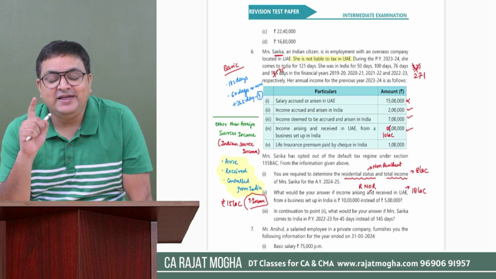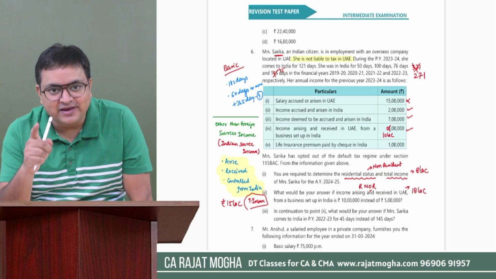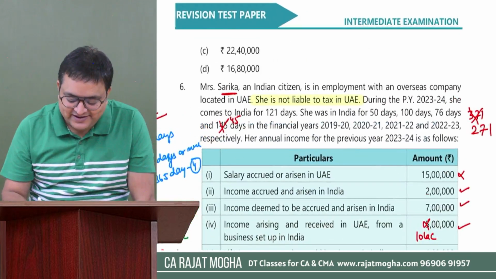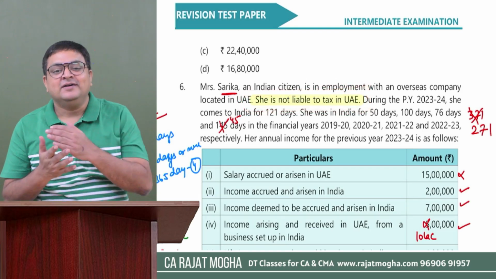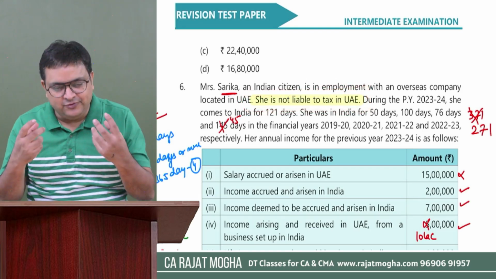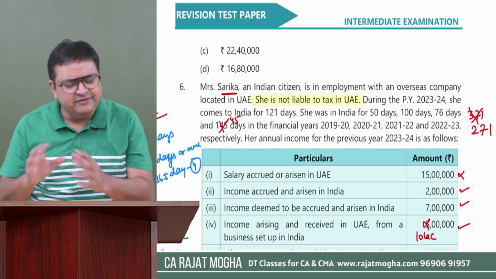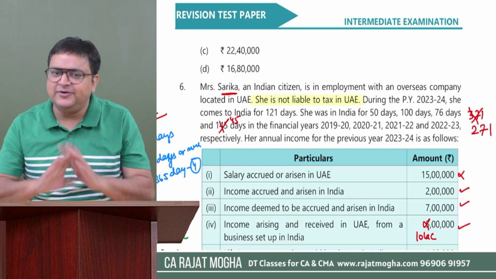No. Please remember, there is one more important line in this question. She is not liable to tax in UAE. So we have another section. If you can quote the section number, that is fine. Even if you don't remember the section number, it's perfectly okay.